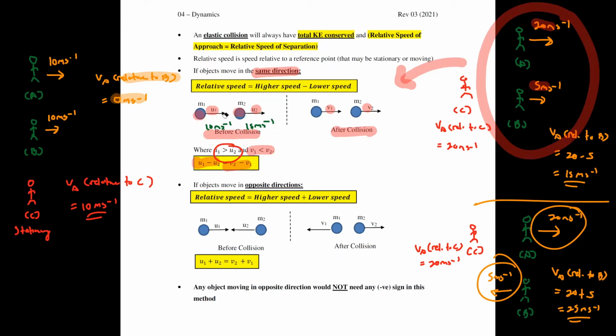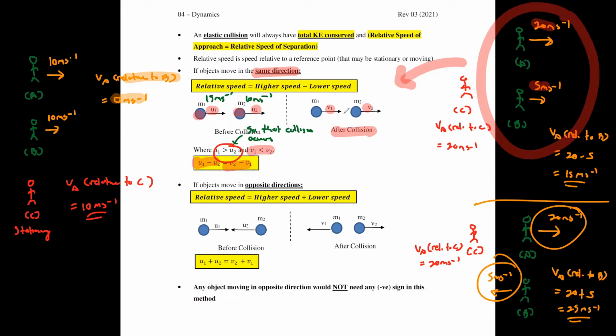All right, so this one, so that collision occurs in the first place, 15 meters per second, 10 meters per second. All right.